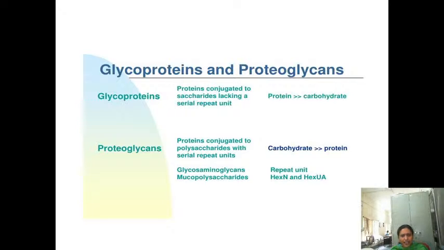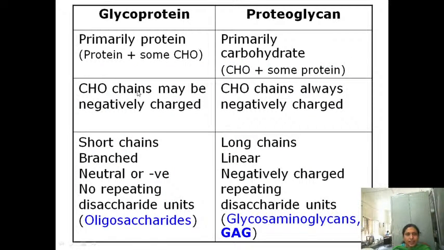Okay, glycosaminoglycans, mucopolysaccharides. In the carbohydrate chemistry we might have discussed mucopolysaccharides, glycosaminoglycans. They are the examples of proteoglycans. And most of the proteins which are present in your body, including albumin, are glycoproteins. Glycoprotein means protein plus some carbohydrate. Proteoglycans means carbohydrate plus some protein. So more carbohydrate is there in proteoglycan, more proteins are there in the glycoproteins.